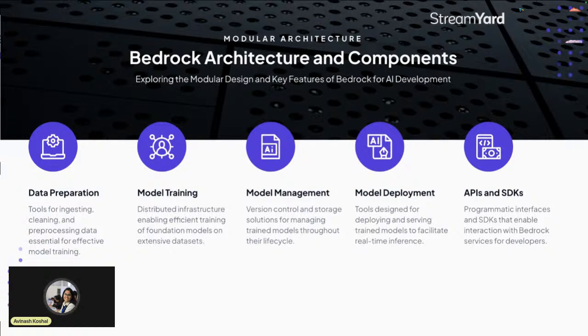About data preparation, it provides tools for ingestion, cleaning, and processing of data, so that the raw, unstructured data becomes ready for model training. Next, model training provides efficient training on foundation datasets, so that a model can be trained with that dataset.